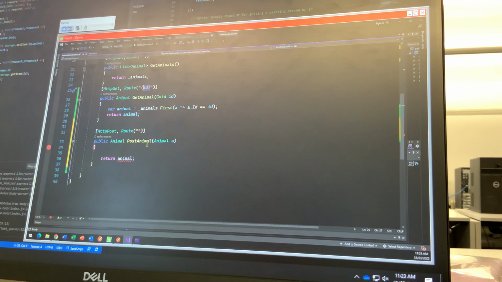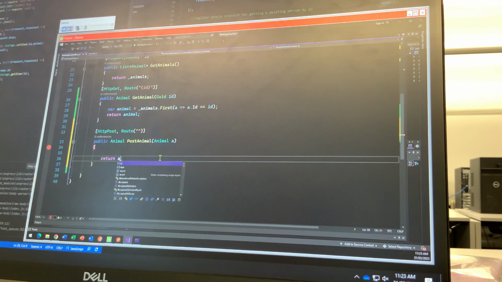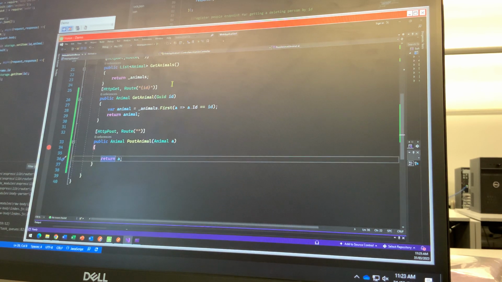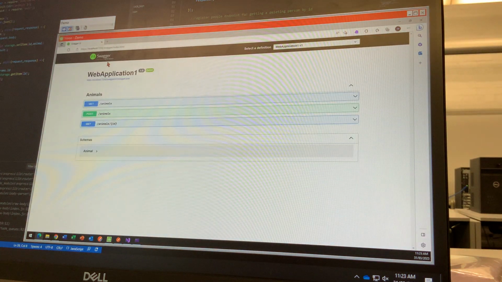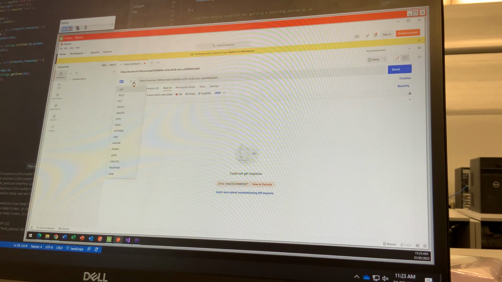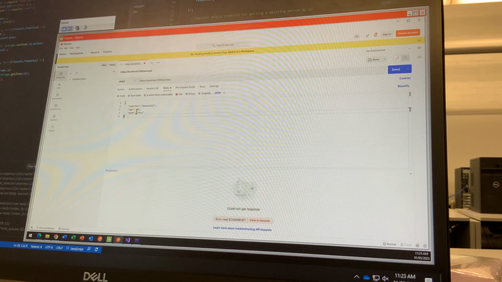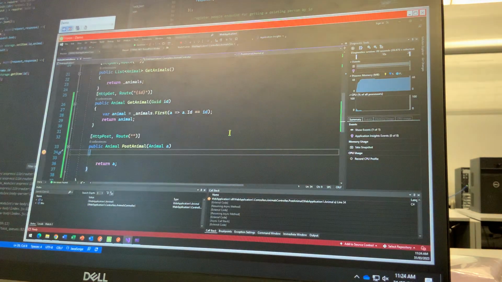So if we go here to the post, I'll just go return A, and let's start it up. And again, the type of web application I've done, see how it shows me I've got a get animals, a post animals, and a get? So let's go and do a post. I'll change this to be post, and I get rid of the ID. You see there's the animal I'm going to post in? Let's give it a go, send. Look.